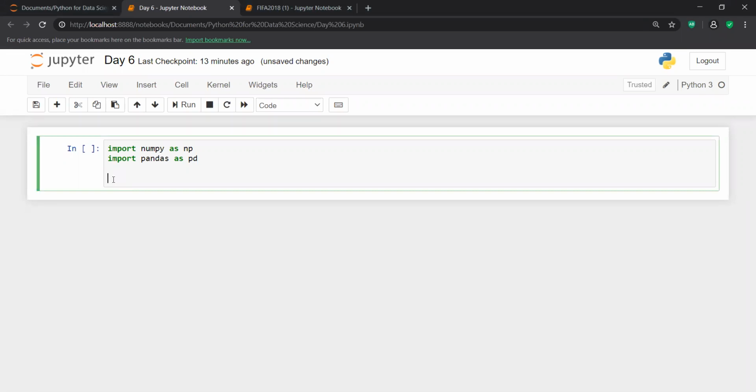So today is basically the sixth day of data analysis with Python, and till now we have learned about NumPy and Pandas, and in the first two sessions we talked about fundamentals of Python.